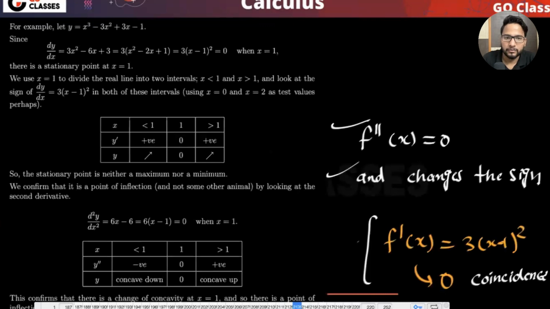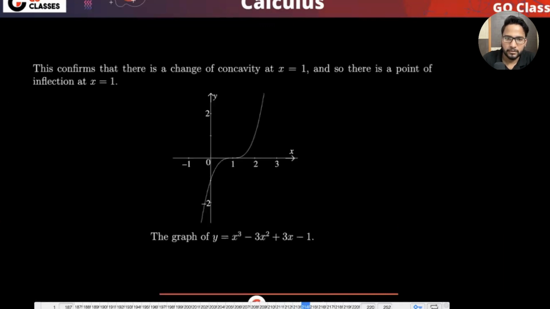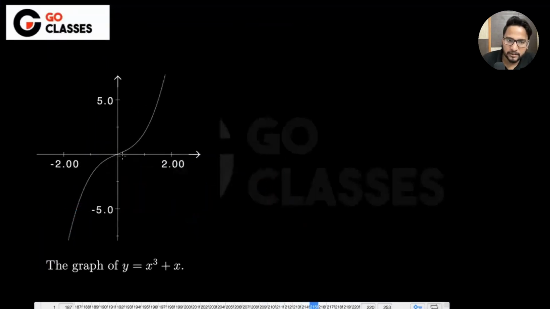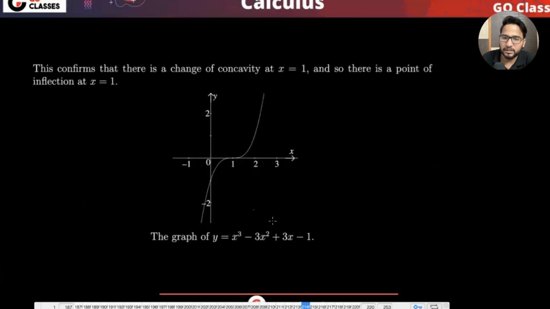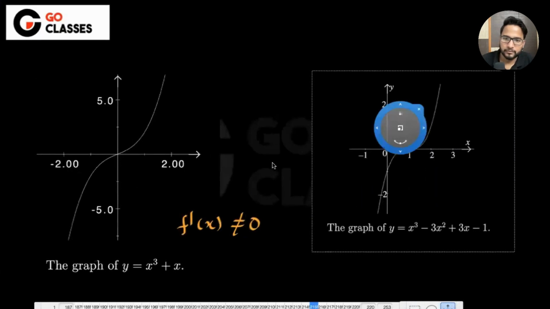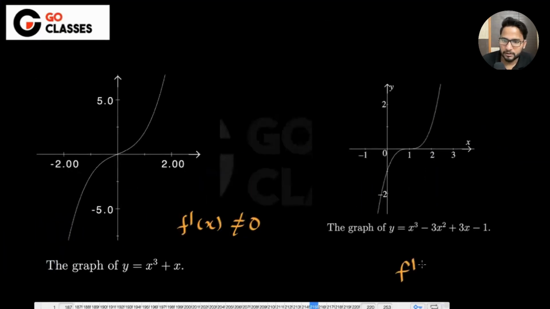Right? So I can write here. This was one example. This is the point of inflection. Here the f dash x is not zero, right? And this is the point of inflection where the f dash x is also zero. So anyway, I'm just telling you that f dash x does not matter to us. Here the f dash x equal to zero at point of inflection.